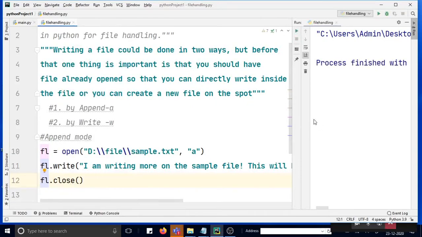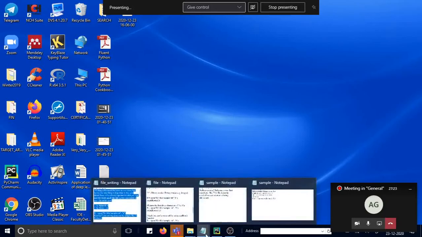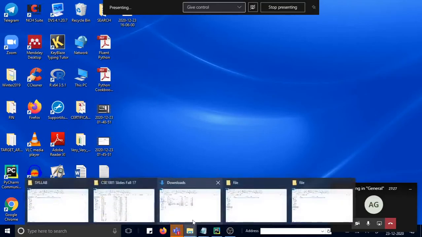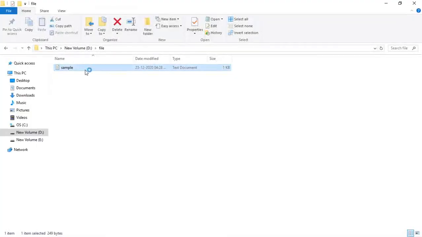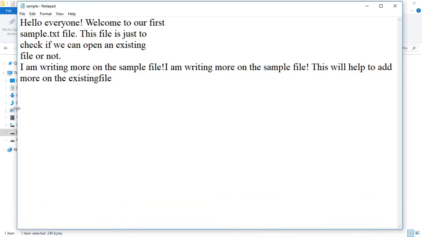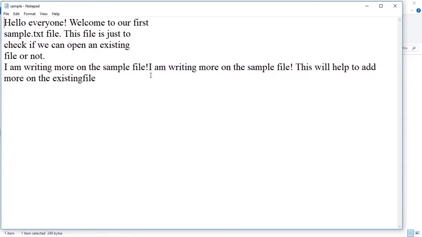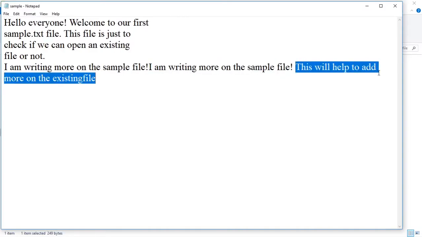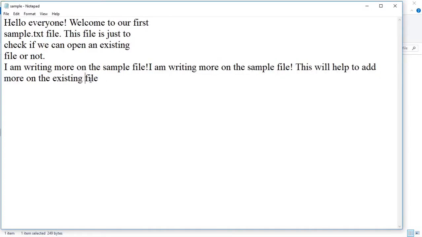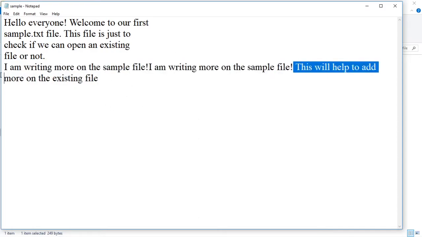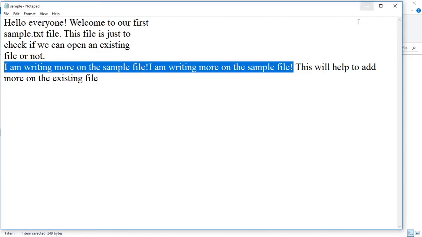So this is done. Now let us go to the sample file. This is the older one. Let me see the new one. This is the new one. So it has been added, students, right? See, I am writing more on the sample file. I am writing more on the sample 2 times. This will help to add more on the existing file. Okay, so this is how you can append. This has been printed 2 times, but that doesn't matter.